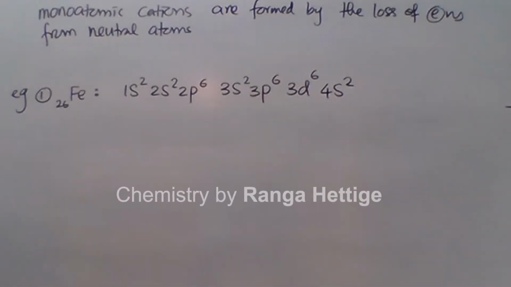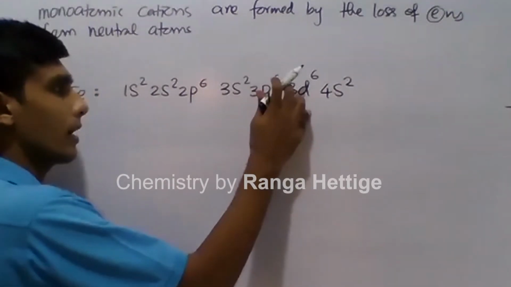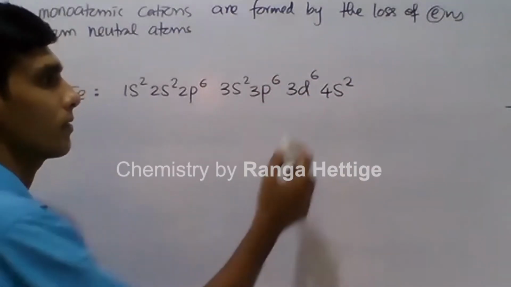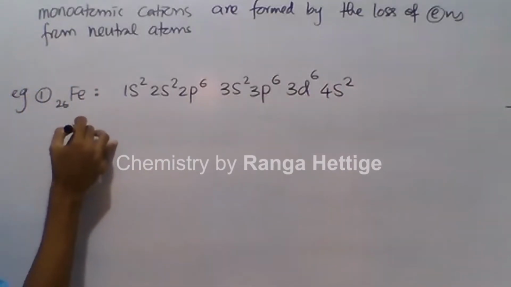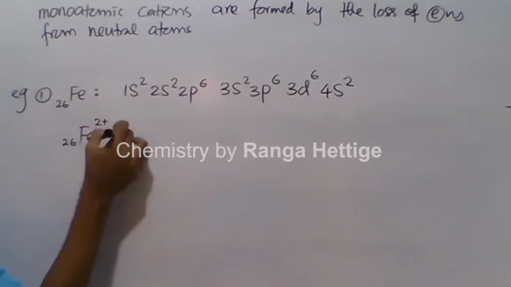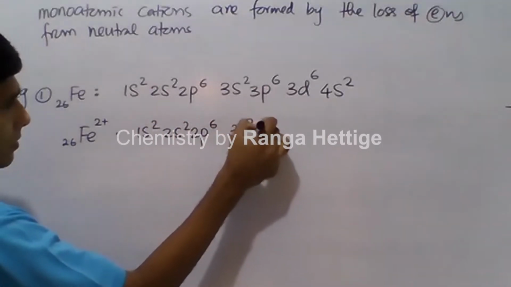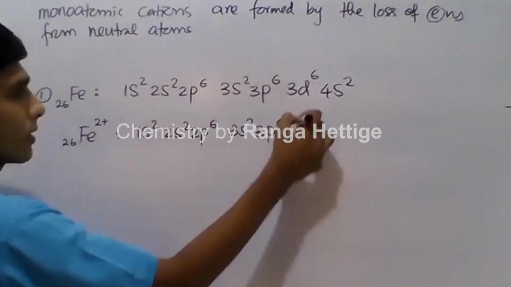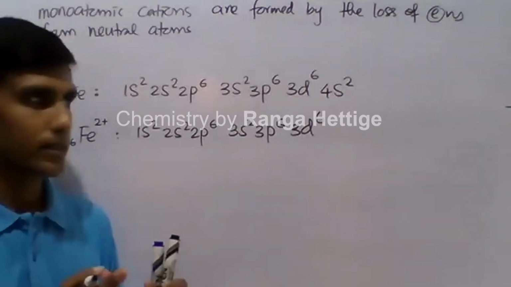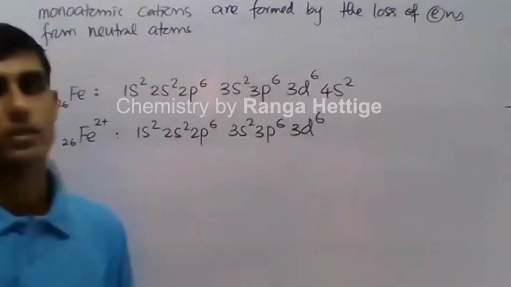But when electrons are removed from iron, that last electron of iron was added to the 3d level. But when electrons are removed, they are first removed from 4s. So when you consider Fe2+: 1s2, 2s2, 2p6, 3s2, 3p6, then 3d6. Fe2+ has this configuration. Even though the last electron comes to the 3d level, electrons are first removed from 4s.